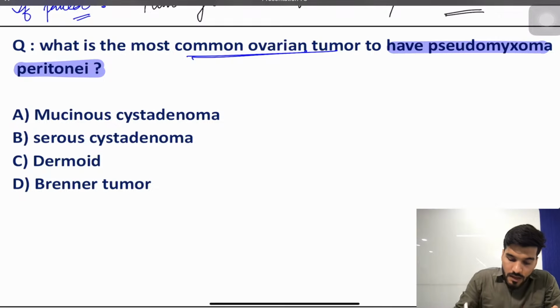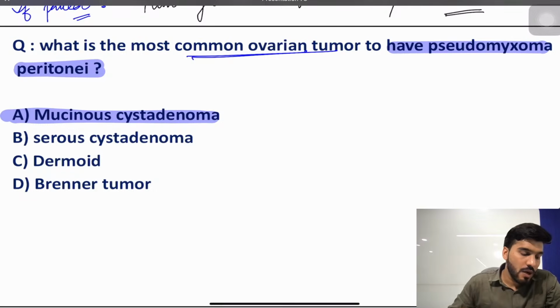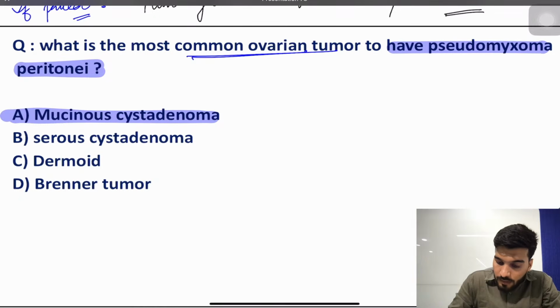Which one is it? Option A, mucinous cystadenoma. Okay, now let's discuss the ovarian tumors, the main findings of these tumors, which you should write down and remember. What exactly are these findings?